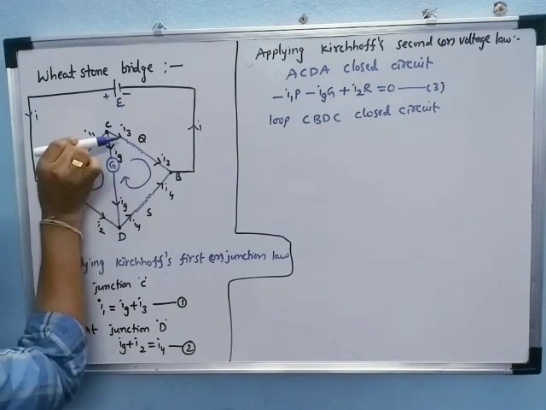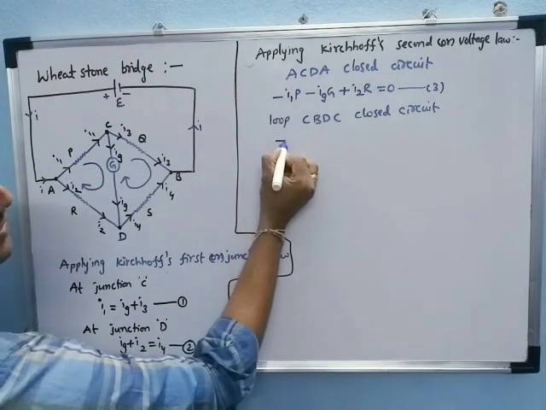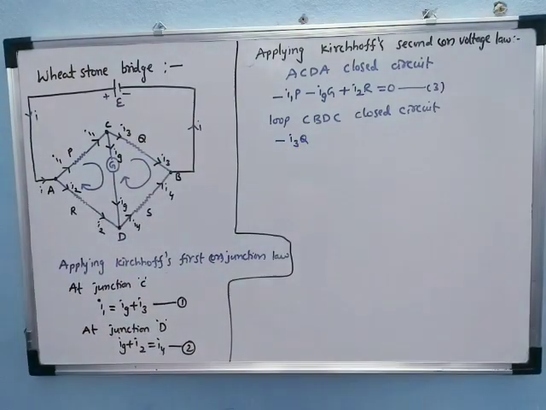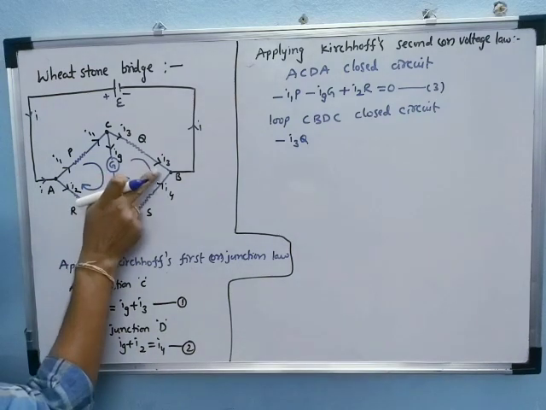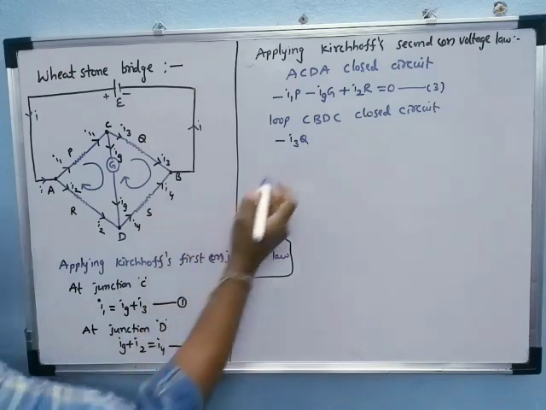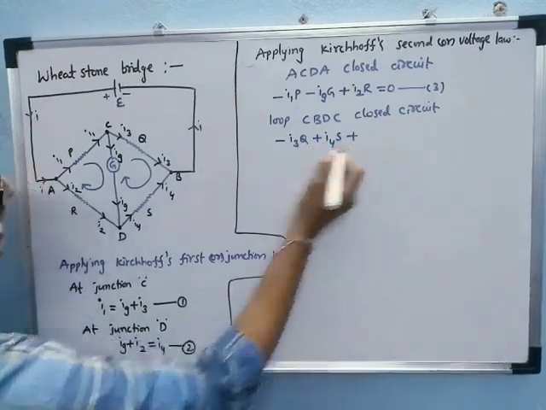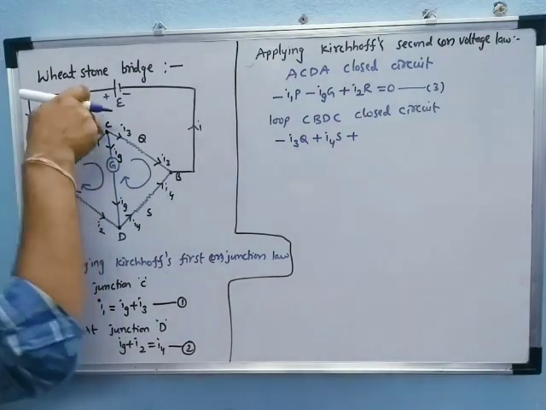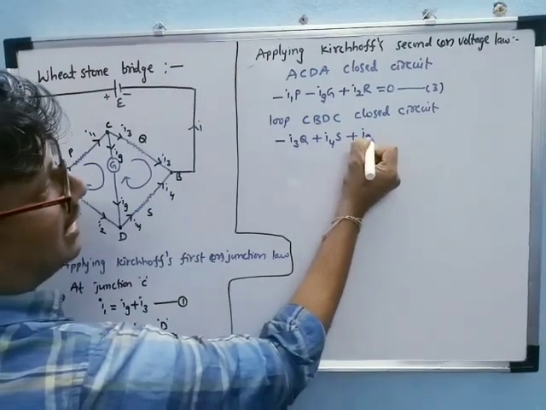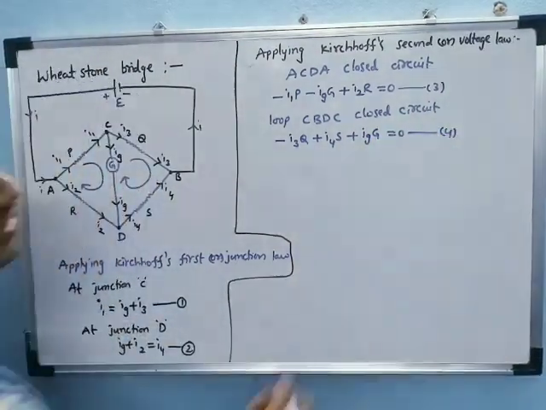The loop and the current have the same direction from C to D, so we take the minus: the current is I3 and the resistance is Q. Now the loop goes from B to D, but the current passes from D to B, which is opposite, so we take plus I4 into S. Then the loop is moving in this direction but the current is passing opposite, so again we take the plus: the current is Ig and the resistance is G. This is considered equation number 4.